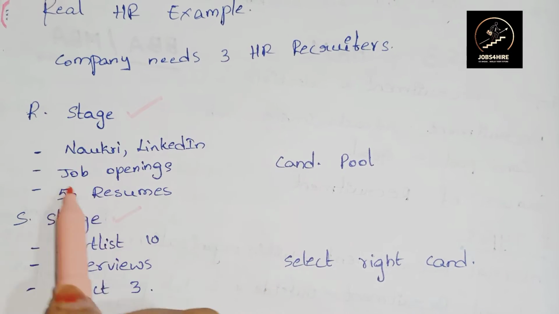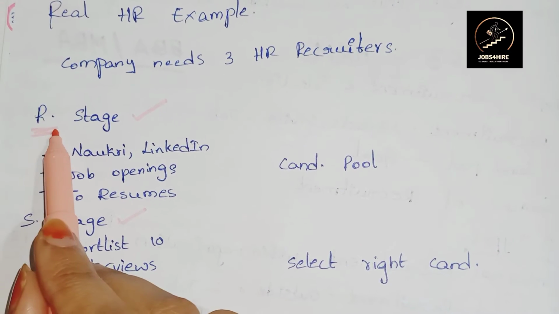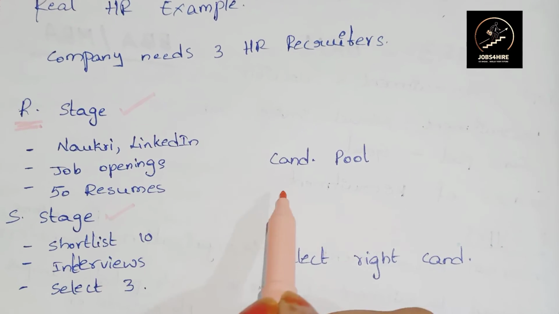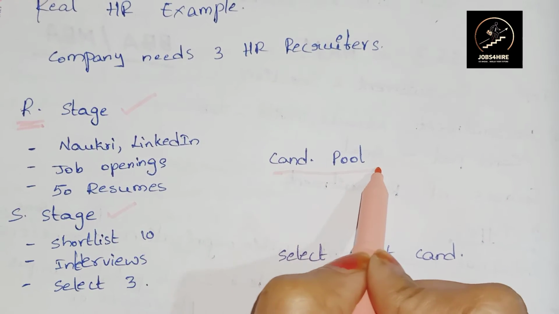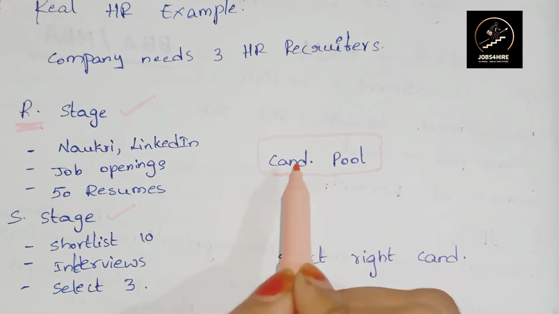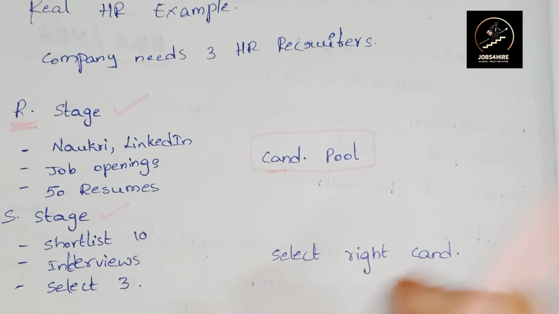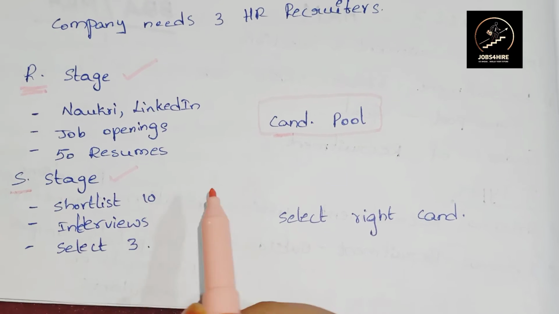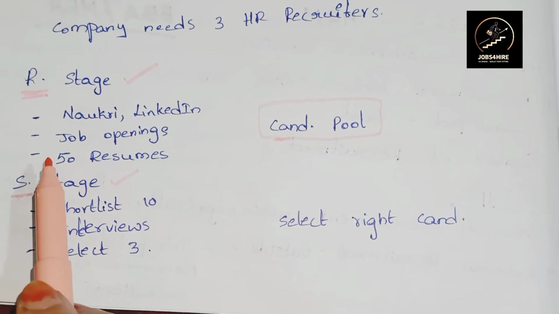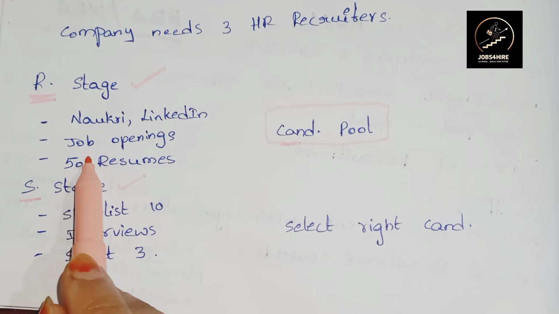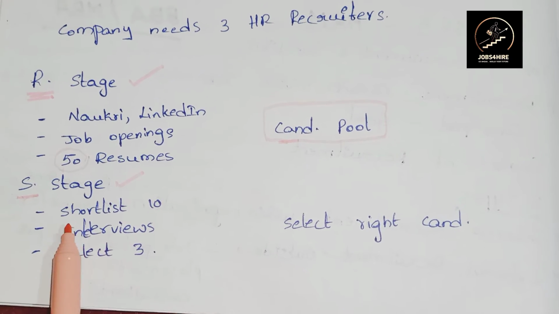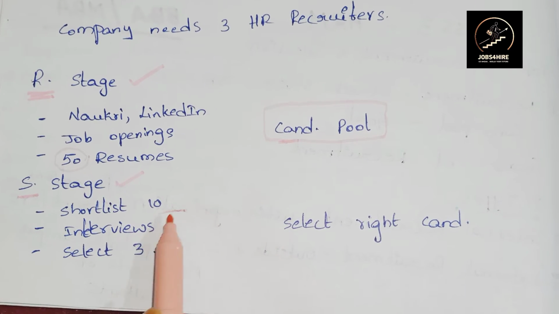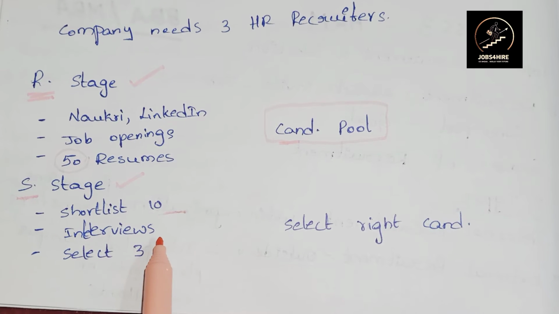This process is called the recruitment process. Here they create a candidate pool eligible for the job. Next stage is the selection stage. Here, from these 50 resumes they shortlist 10 candidates and then they conduct interviews.